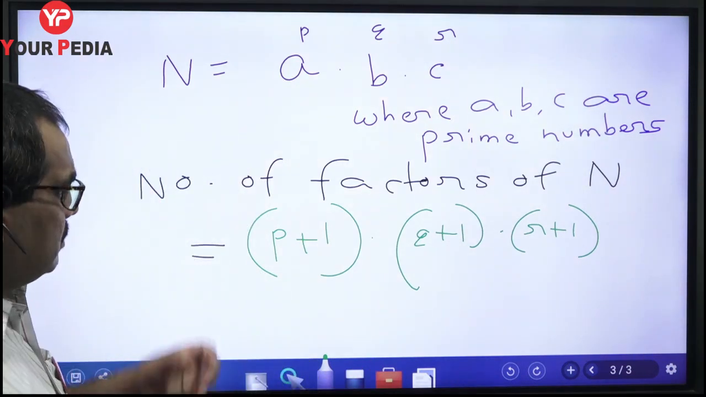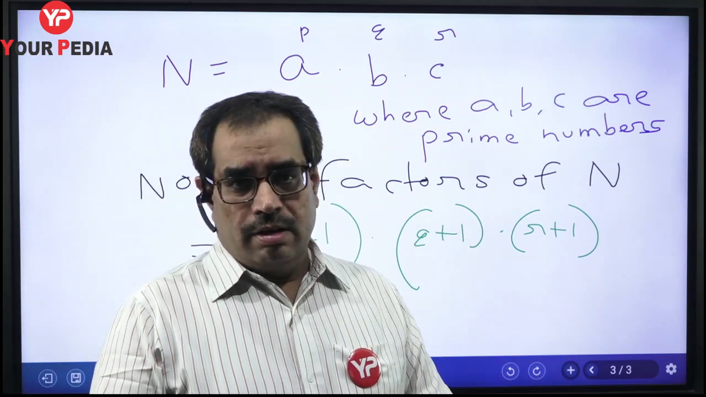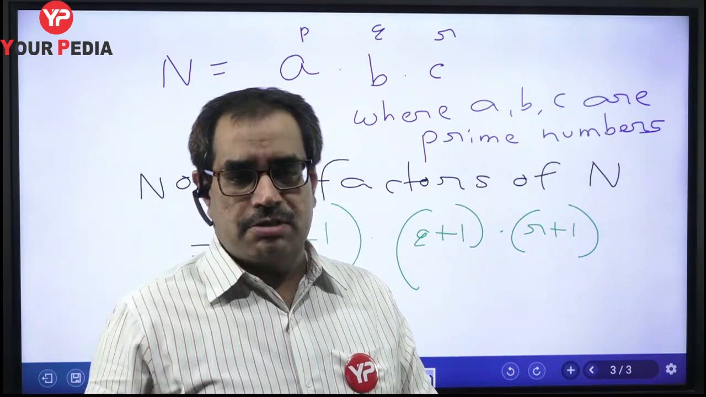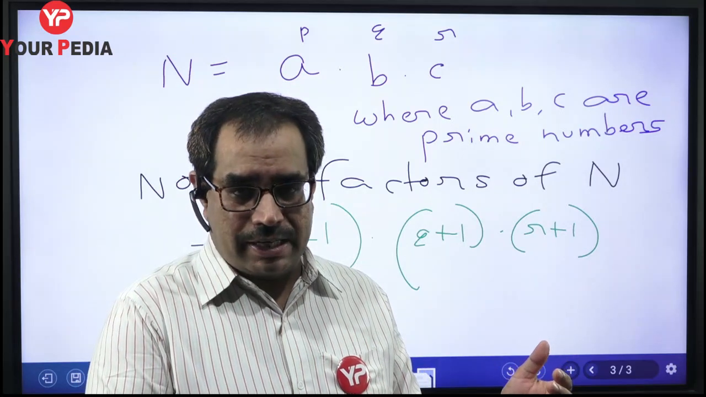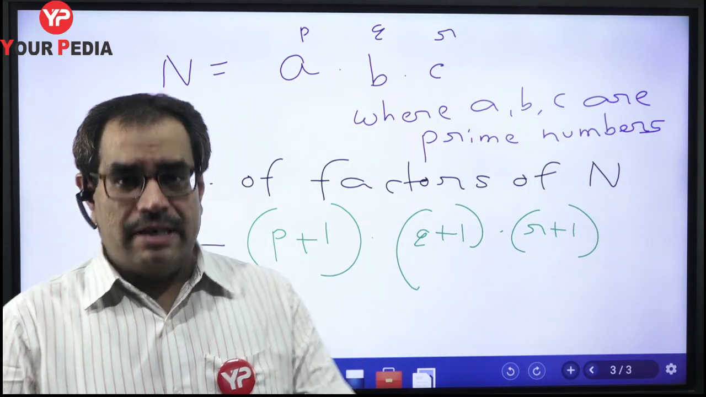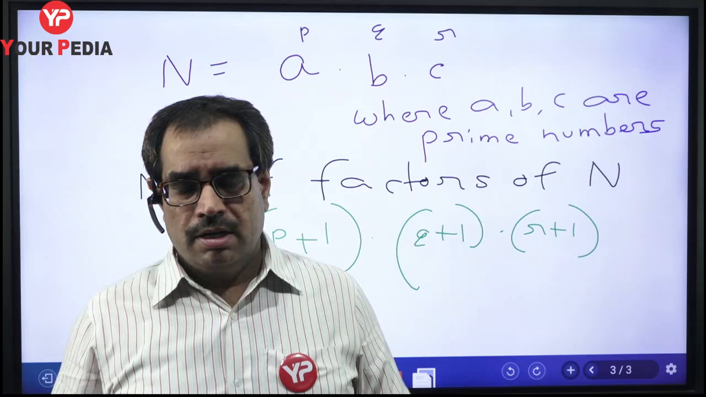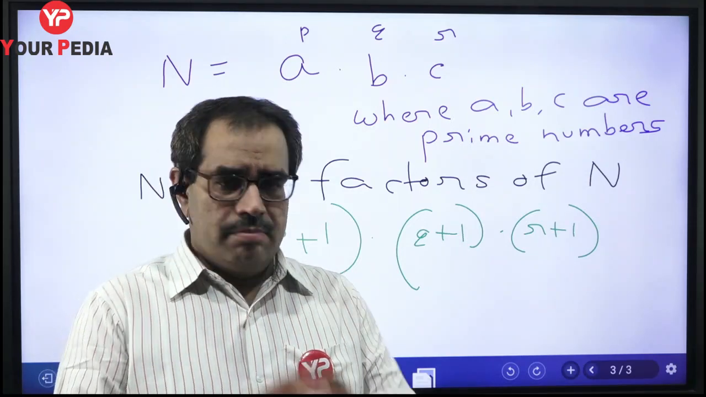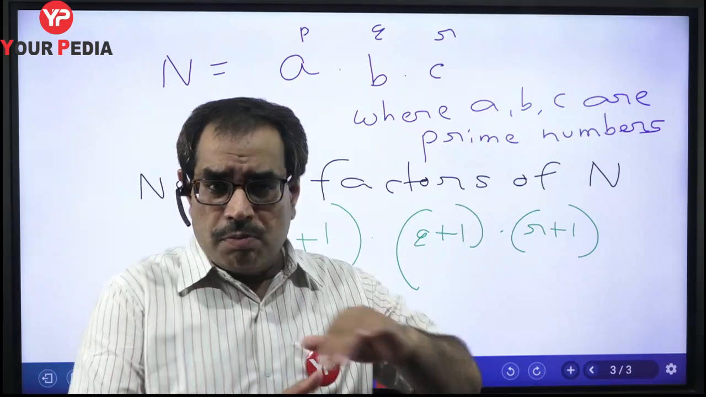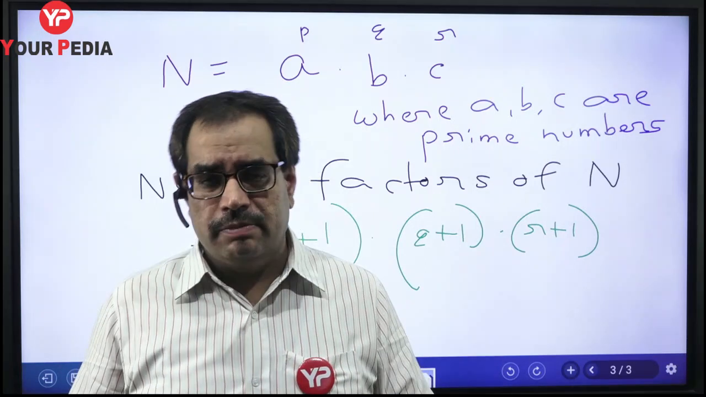Okay, suppose sometimes they write, find the number of factors of a number excluding 1. So you have to subtract 1. You don't need to count 1 in that case. Or if they write, find the number of factors of a number excluding the number itself, then leave that number. So total number of factors minus 1. And in some cases they write the number of factors of a number excluding 1 and the number itself, then you have to remove 2 factors, 1 and the number itself. So the total number of factors minus 2 will be the answer.